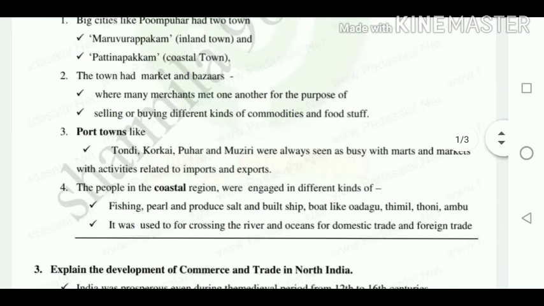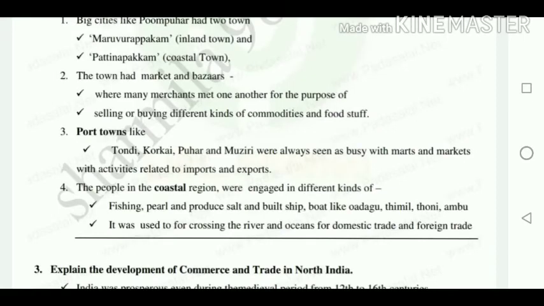They also said about the port towns like Tondi, Korkai, Puhar and Musiri, where many merchants met and purchased goods from the marts and markets. Then the people in the coastal region were engaged in different kinds of fishing, pearl fishing, and produced salt and built ships and boats like Odagu, Timil and Thoni, Ambu; all are produced.